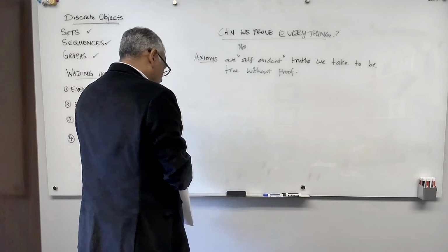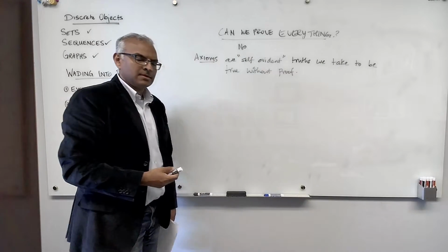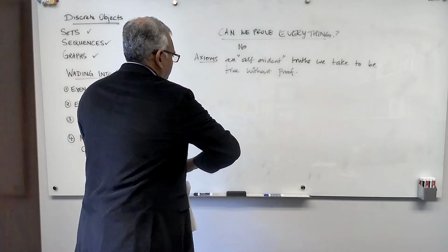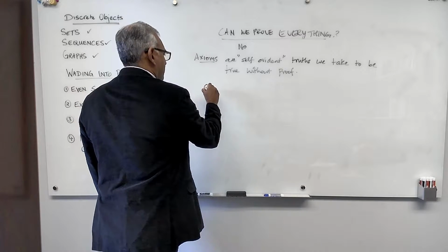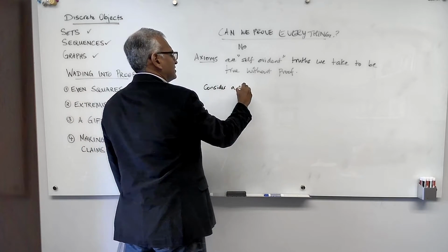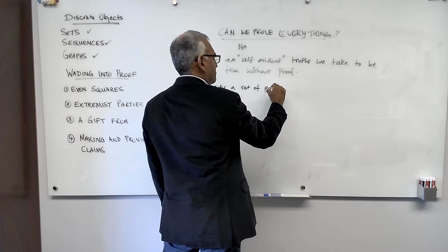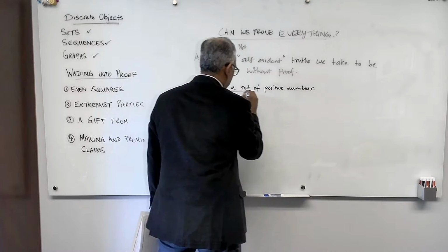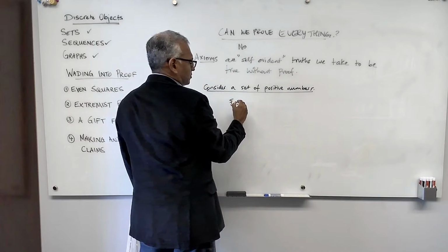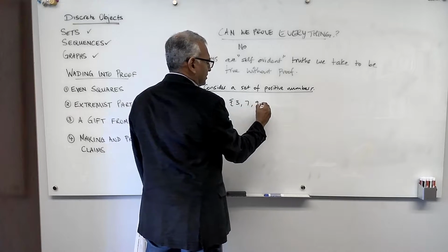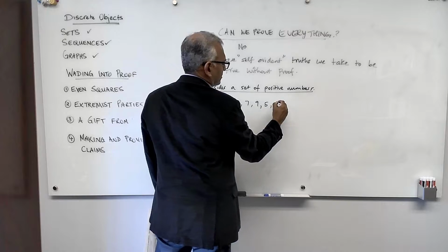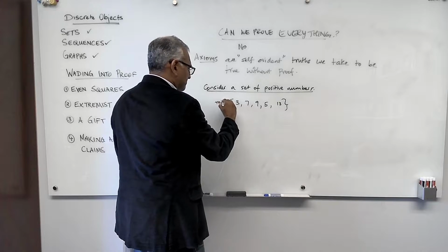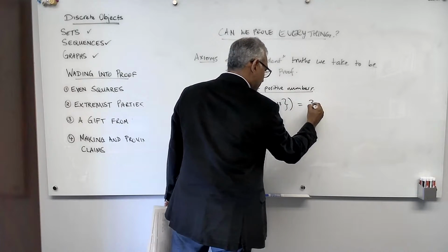Okay, and now I'm going to give you an example of an axiom. It's so fundamental, I think it's worth highlighting. So consider a set of positive numbers. Okay. So 3, 7, 9, 5, 13. This is a set of 5 numbers. And I say, what's the minimum? So the minimum of this set is equal to 3.